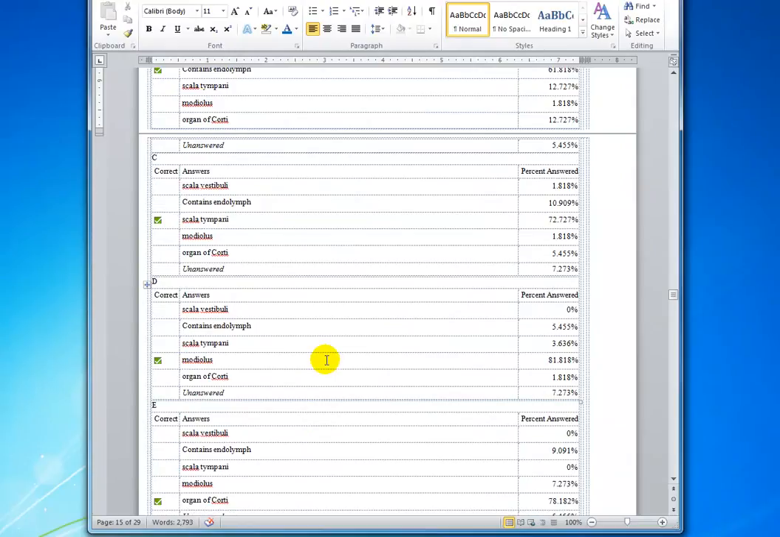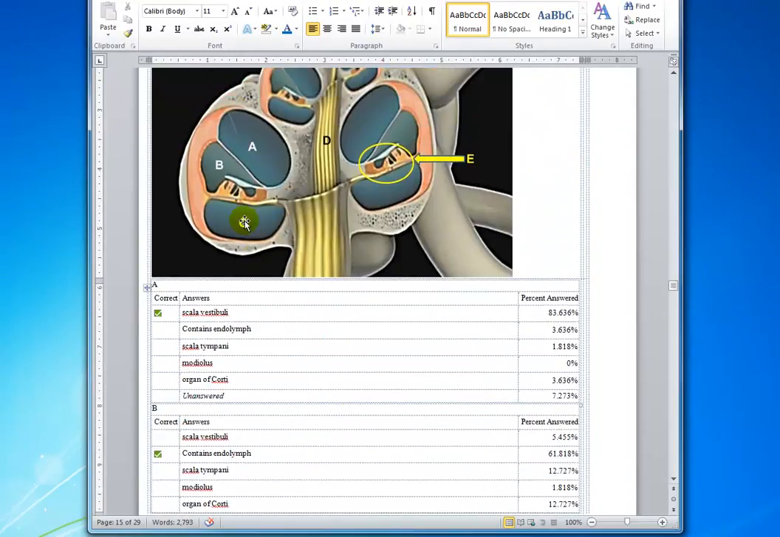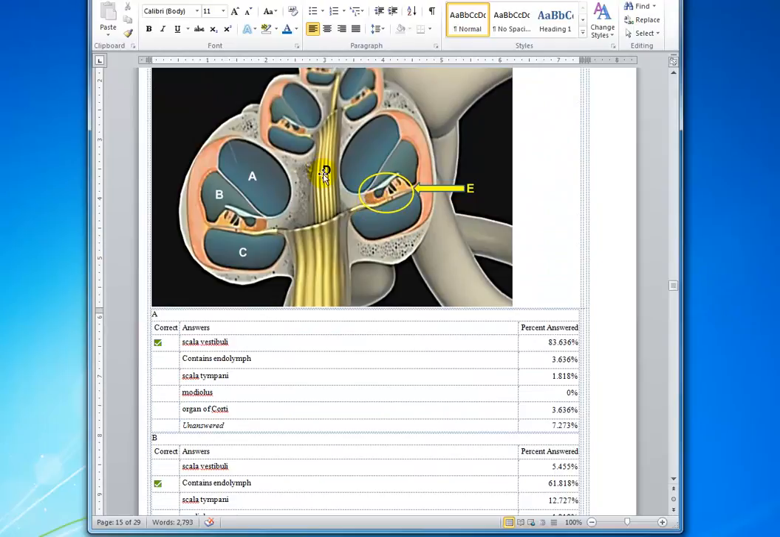And the modiolus, most people got that. That's D, right here. And this is really the collection of the nerve fibers that are coming from the hair cells that are going to form the auditory nerve.